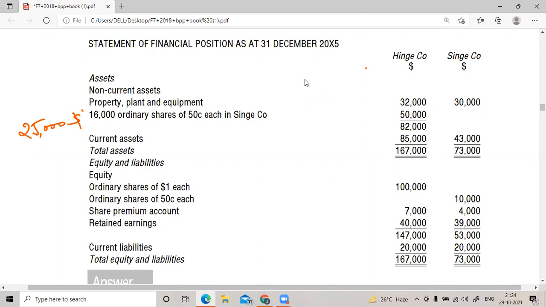Sir, retained earnings 54,400. This is what you're saying for the parent.